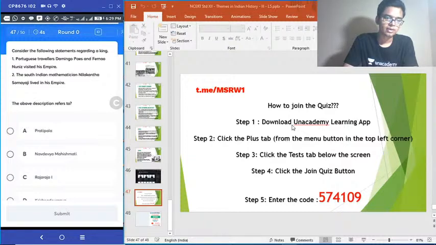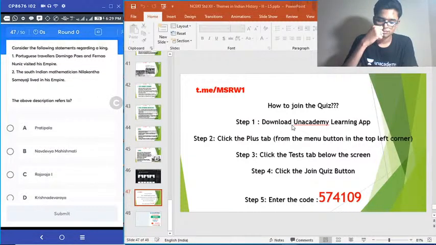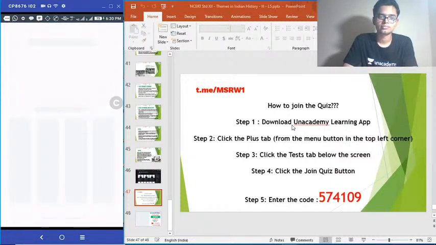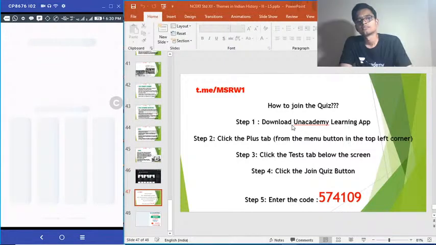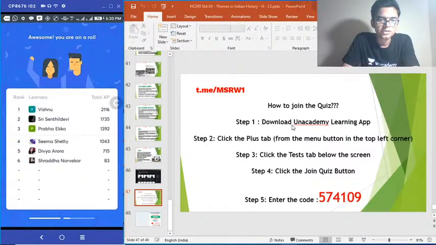Pradipala, Navadeva Mahishmati, Rajaraja 1, Krishnadevaraya. Very easy, very easy. How many got that? 60% went for option D, Krishnadevaraya. Yes. Okay, very good.